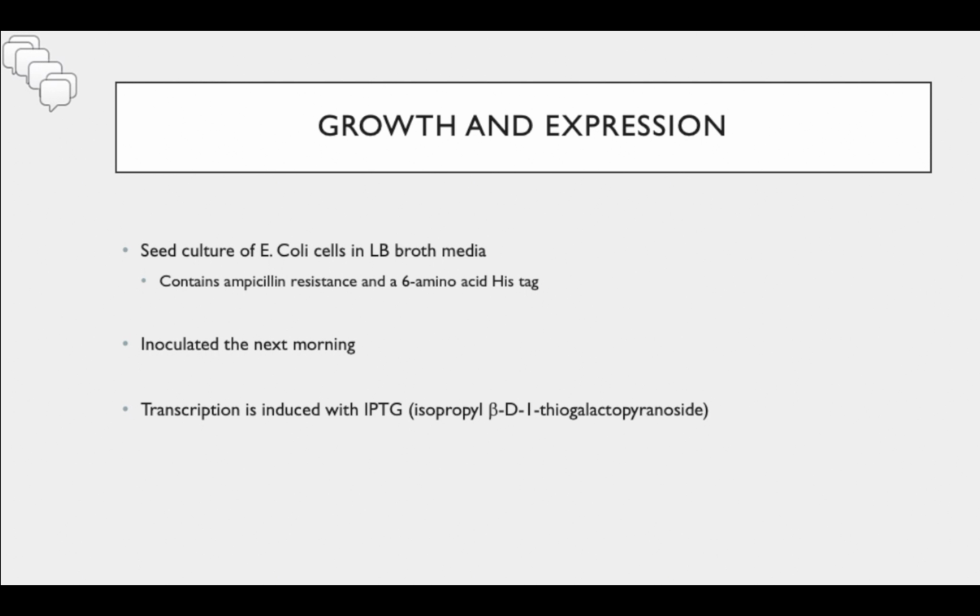We let that sit overnight, and then the next morning we inoculate our media with our starter culture of cells. We let it grow until it is at an optical density of 0.6, and that is when we know that it is in the log phase of growth. Once we know that, we induce transcription with IPTG, and this allows us to overexpress our protein in these cells.